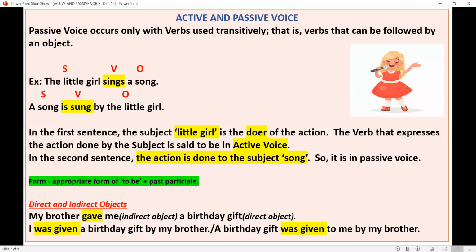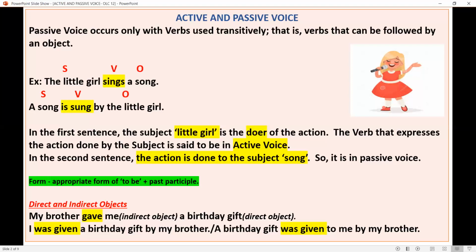All right. So remember, when the verb is transitive, we can change that into passive form. Now take another example. The little girl sings loudly. Here, loudly is the adverb. It is not an object. All right.